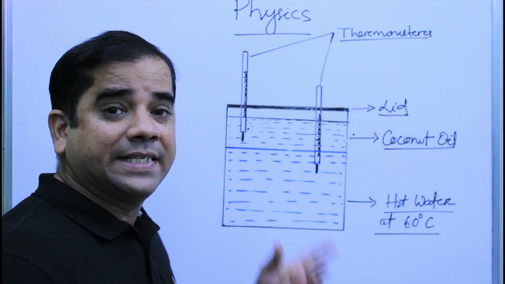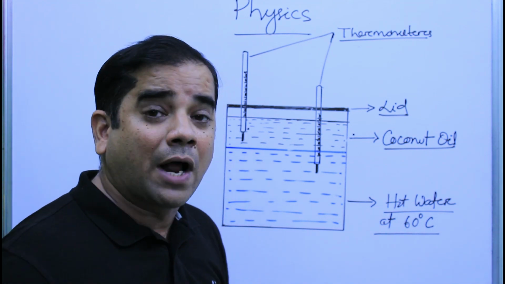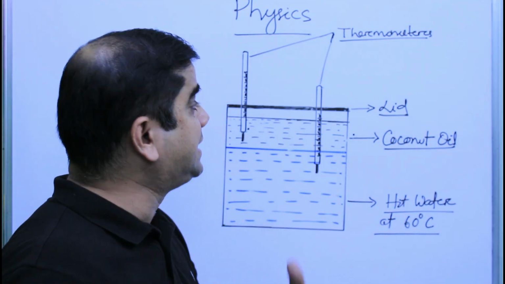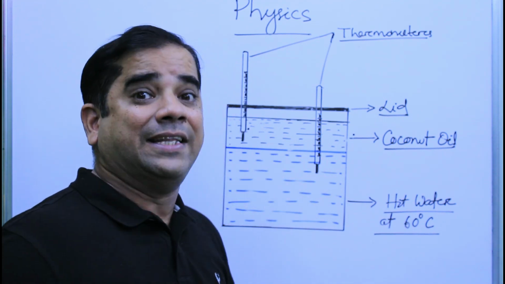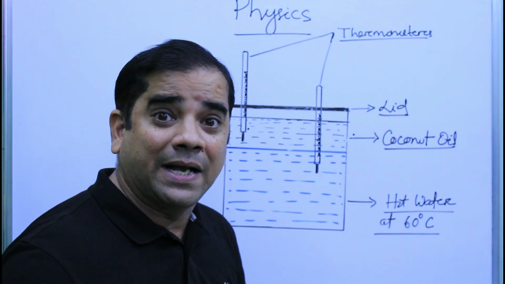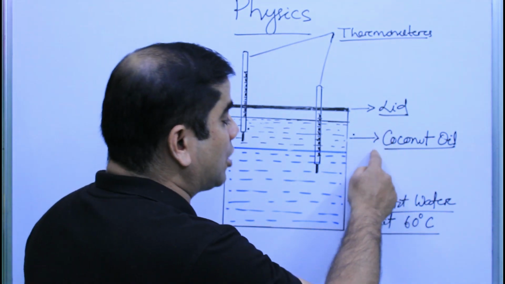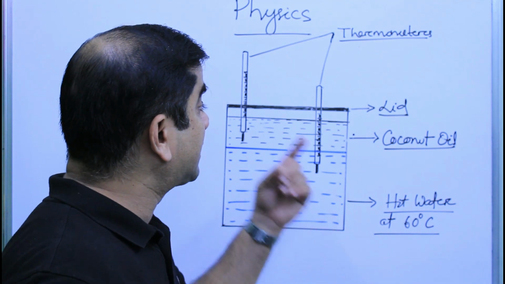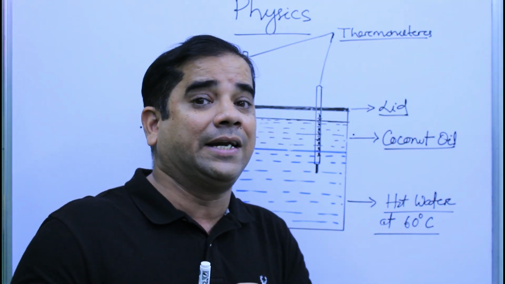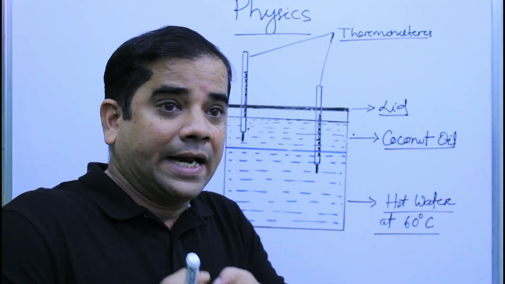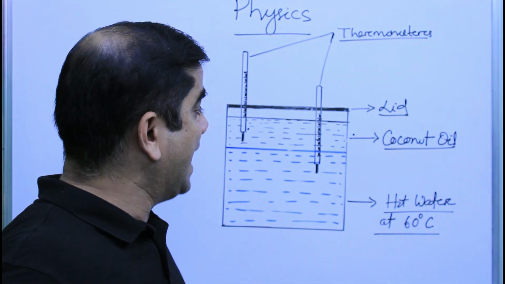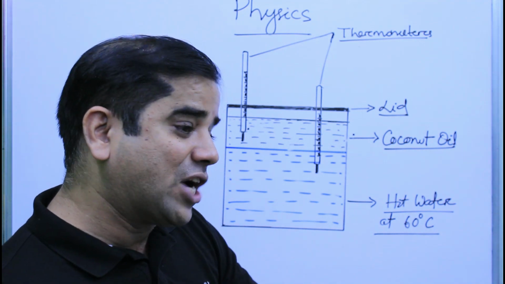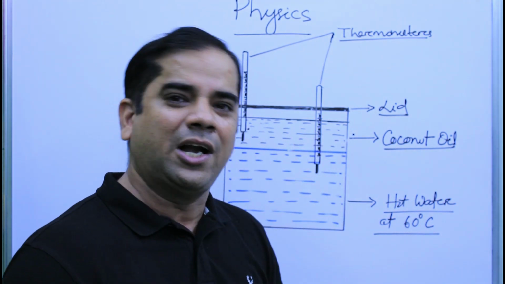So the particles inside the hot water have more average kinetic energy than the particles inside the coconut oil, and the energy transfer happens over here, thereby transferring the heat and changing the temperature of coconut oil and hot water. So we can also observe that coconut oil is gaining kinetic energy as it is gaining heat energy from hot water, and hot water is losing kinetic energy because it is transferring heat energy to coconut oil.